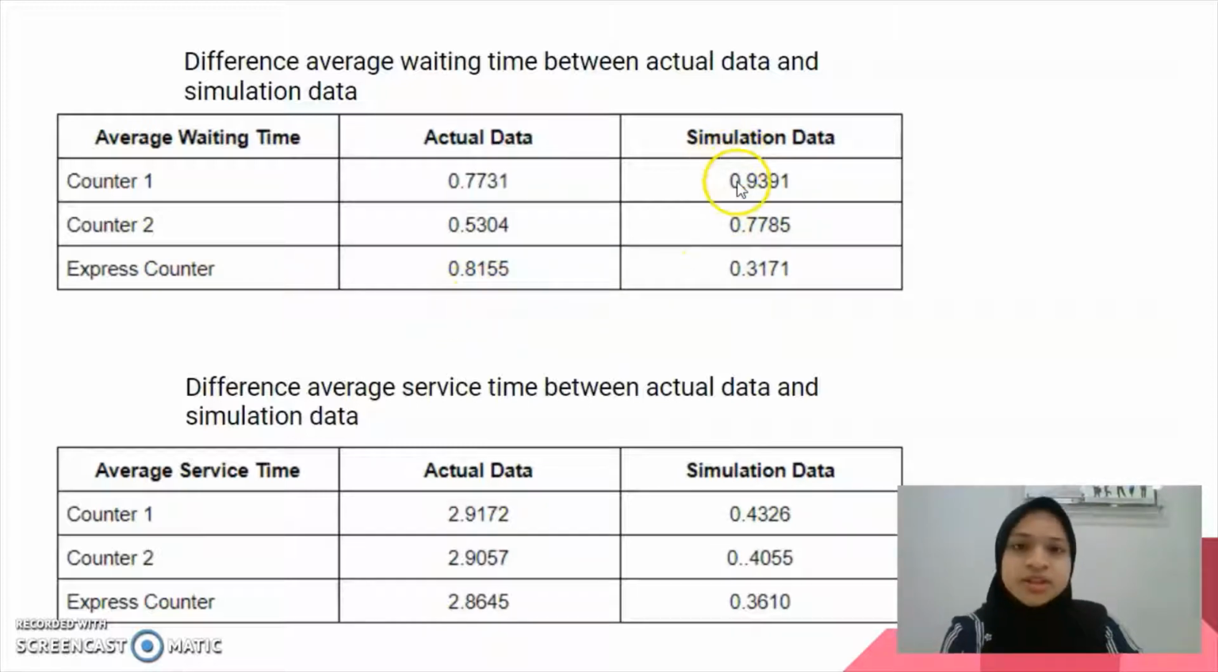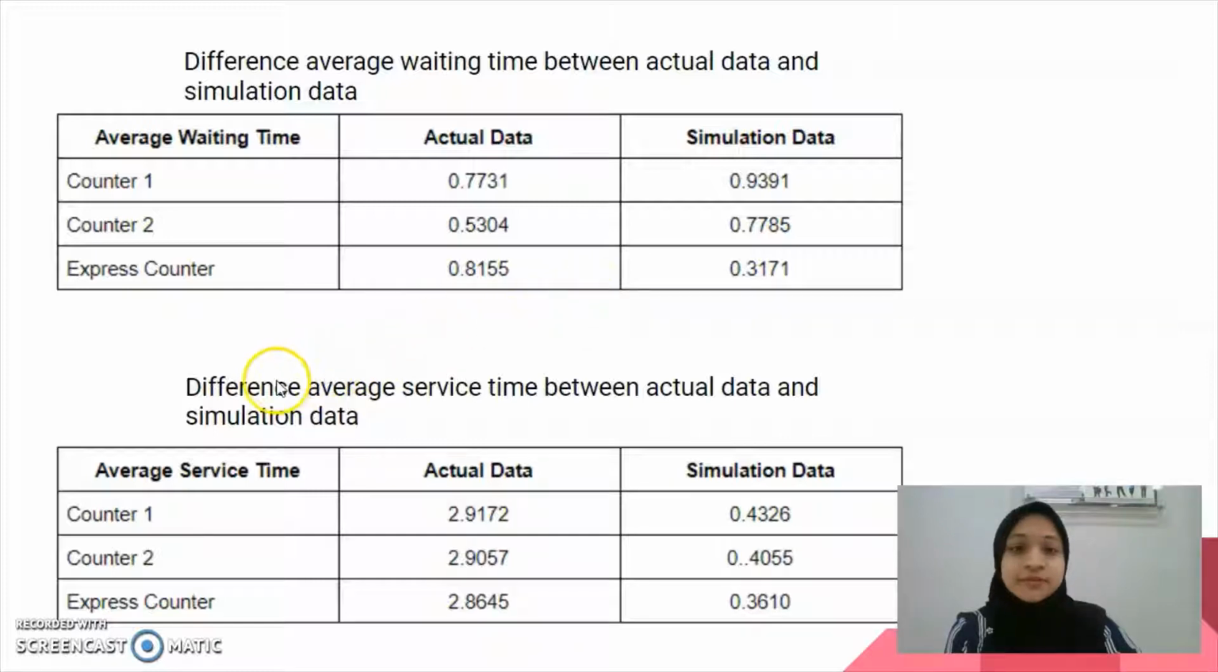And for the next, simulation data for express counter is 0.3171. So for conclusion, between actual data and simulation data, there is not a big difference between all of them. The data is approximately the same.